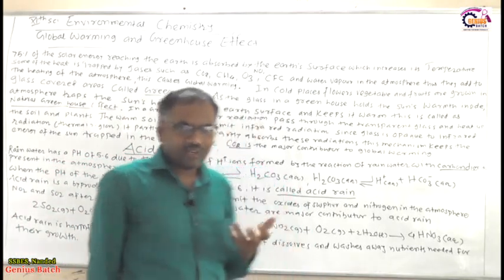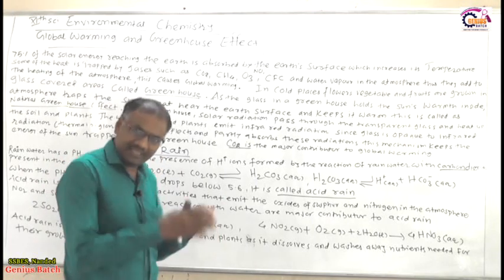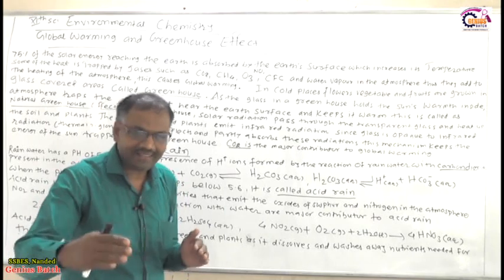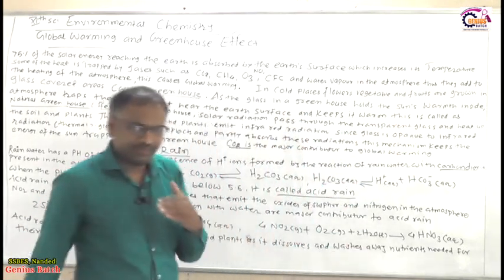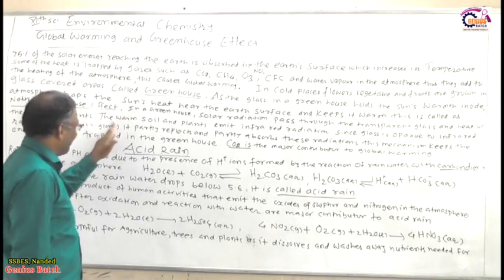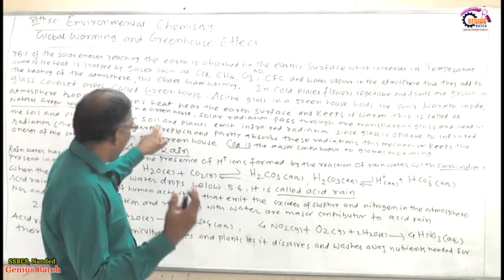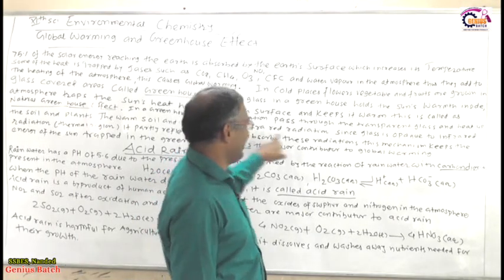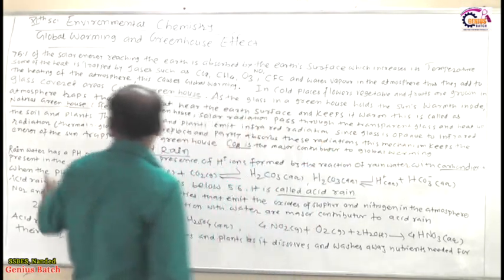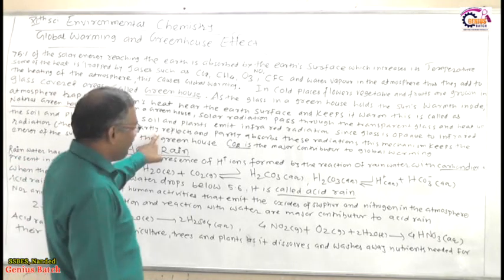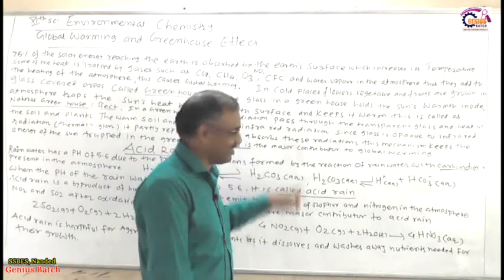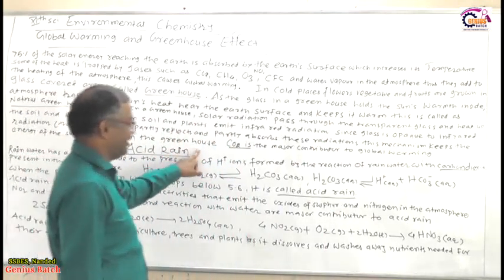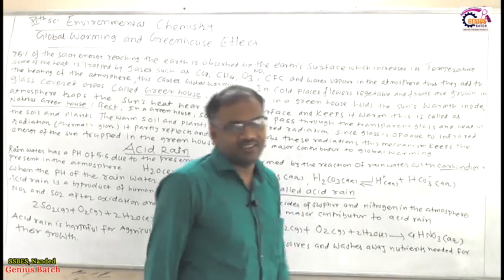Okay, so this phenomenon is carried out in the greenhouse effect. Have you understood? Now in the greenhouse, solar radiation passes through the transparent glass and heats up the soil and the plants, and the warm soil and plants emit infrared radiation, that is the thermal region. Since glass is opaque to infrared radiation, it partly reflects and partly absorbs this radiation. This mechanism keeps the energy of the sun trapped in the greenhouse.